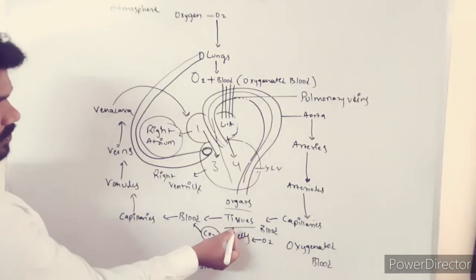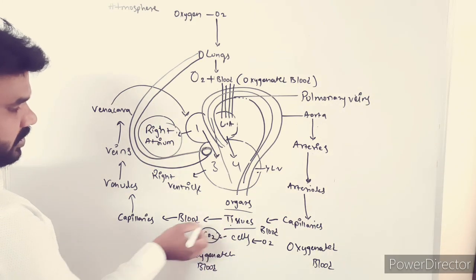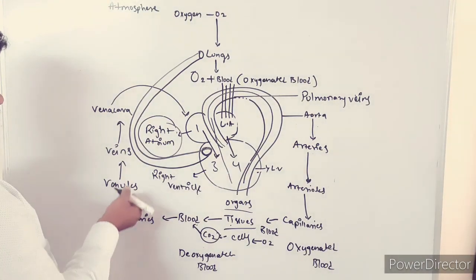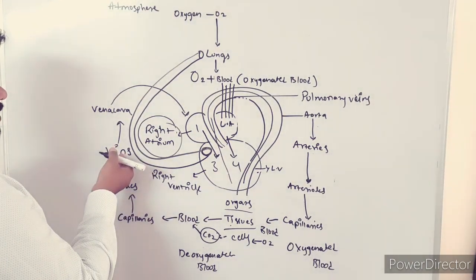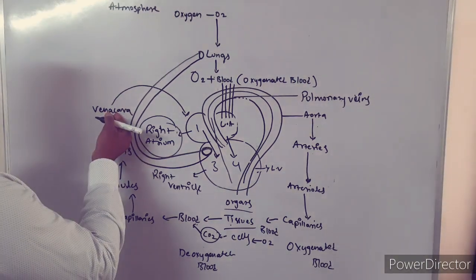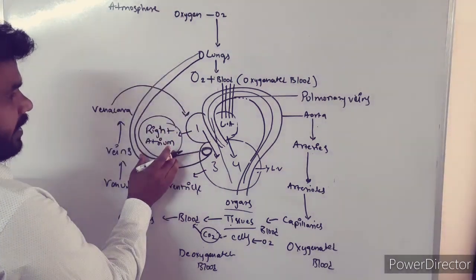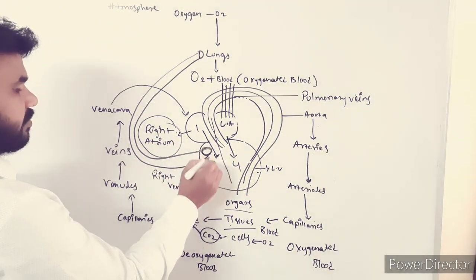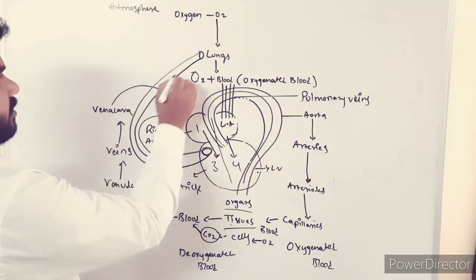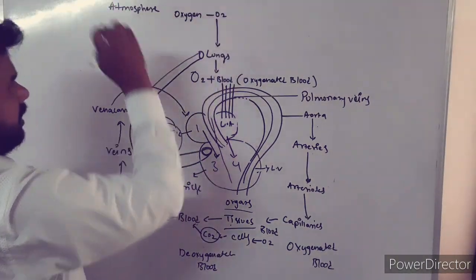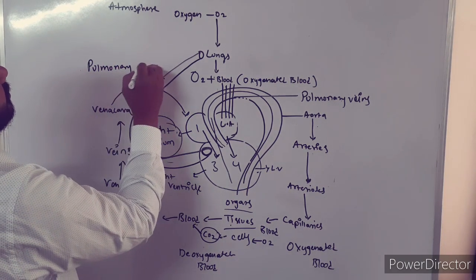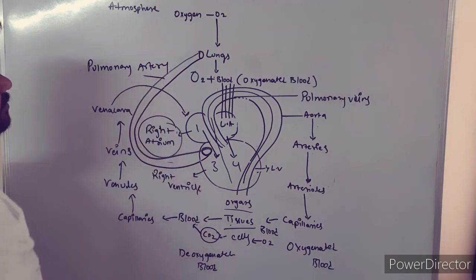See, from here the blood is collecting the CO2 from the tissues, and it enters into the capillaries, then the venules, then the veins, then the vena cava, and then the right atrium. When the right atrium contracts, the blood will move into the right ventricle, and when the right ventricle contracts, the blood, with the help of one large blood vessel, will move to the lungs. This vessel is called the pulmonary artery.